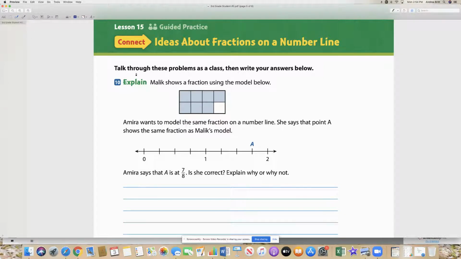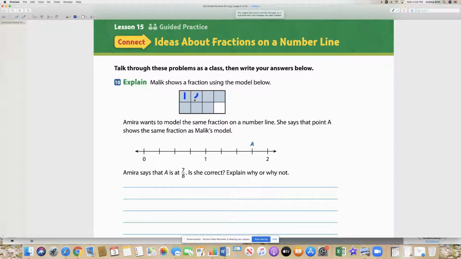All right, talk through these problems as a class, or I will talk through them right now. And if you have questions, you just Zoom me and we can discuss it. Explain. Malik shows a fraction using the model below. Well, let's determine what the fraction is.